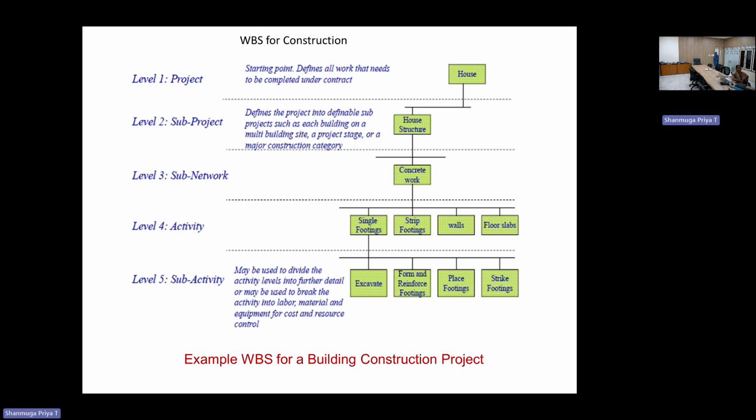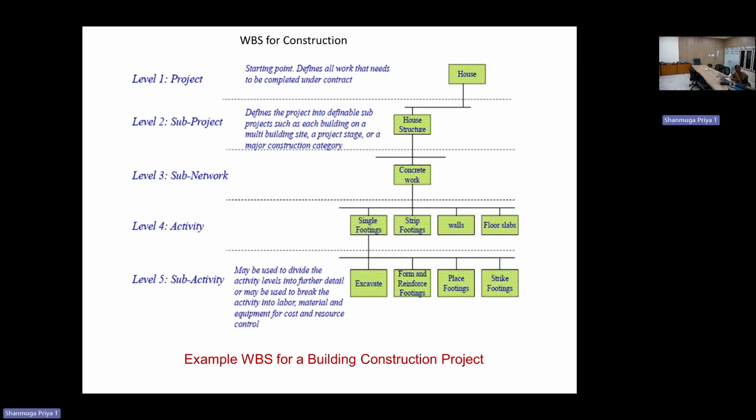For this construction of the house, we have a sub-project, which is the house structure, defining the building site with the project stage or major construction category. Further, this house structure will be carried out by the concrete work, that is the sub-net work. The concrete work is the major sub-net work for that activity.